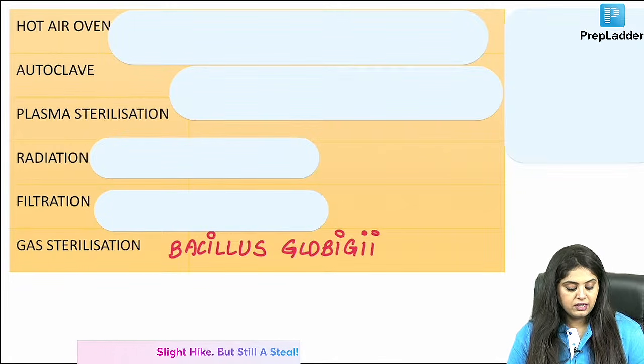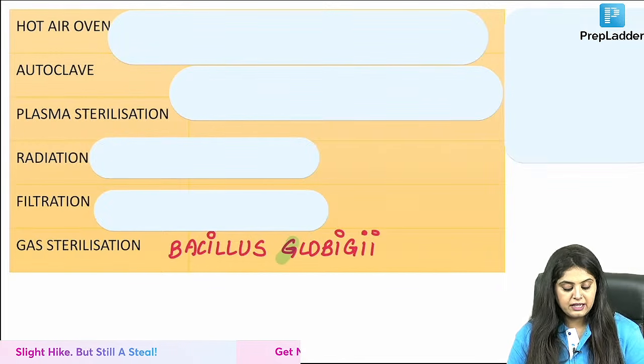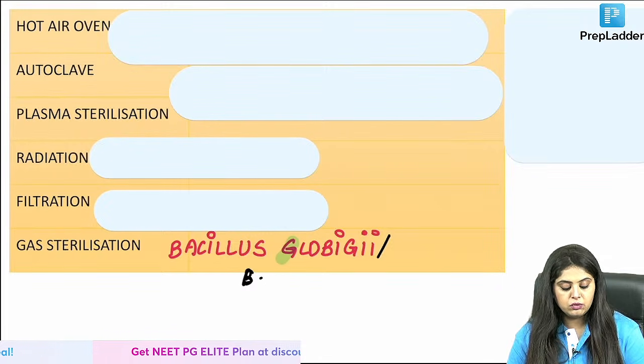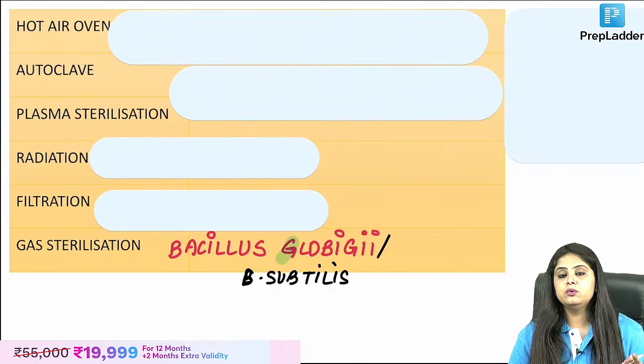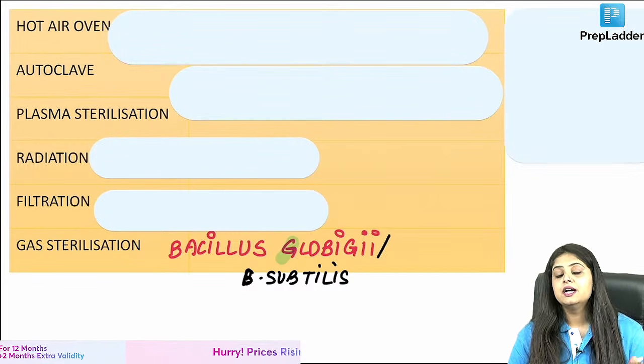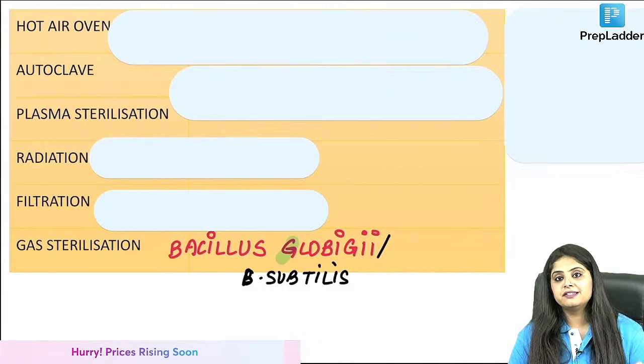So इसके लिए क्या होगा? There is Bacillus GloBG, but like you said, ma'am, Bacillus GloBG नहीं होगा. We will mark Bacillus subtilis. In fact, when in doubt, I'm saving you, I'm giving you a kind of a jugaad over here. When in doubt, mark Bacillus subtilis.